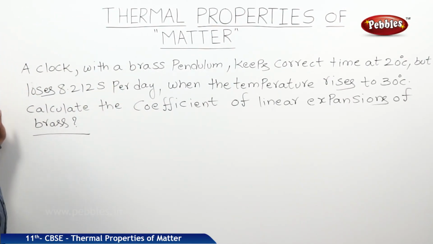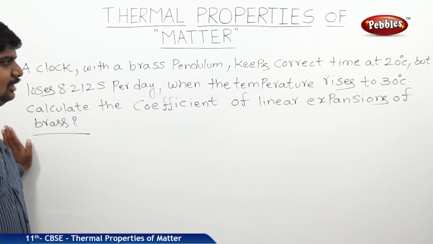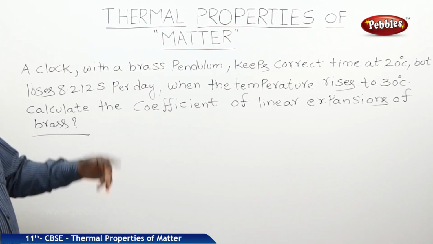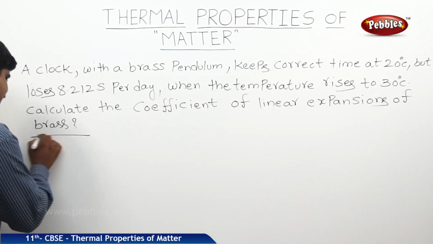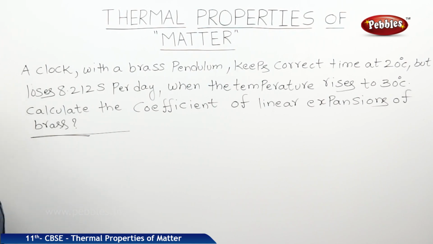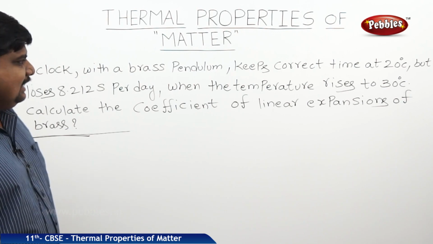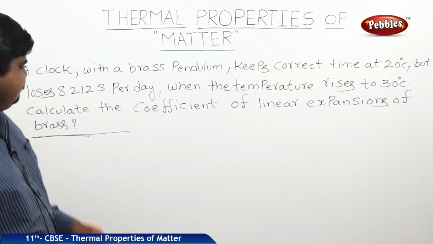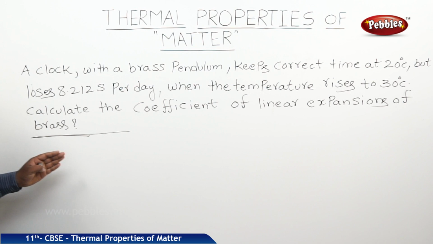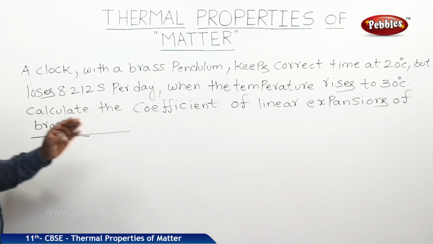So this is the problem which is based on the concept of thermal stress, or nothing but the linear expansion. A clock with a brass pendulum keeps correct time at 20 degrees Celsius but loses 8.212 seconds per day when the temperature rises to 30 degrees Celsius. Calculate the coefficient of linear expansion of brass.